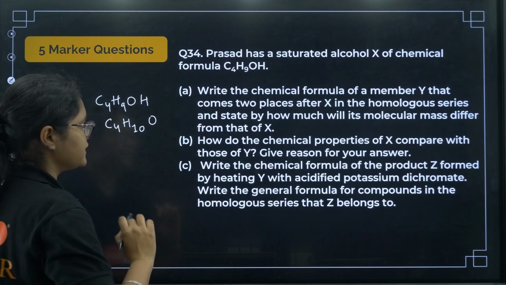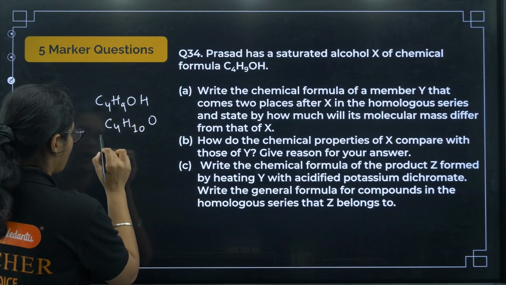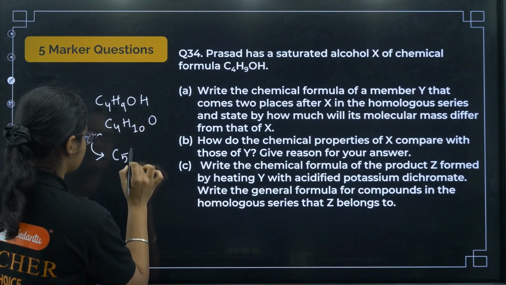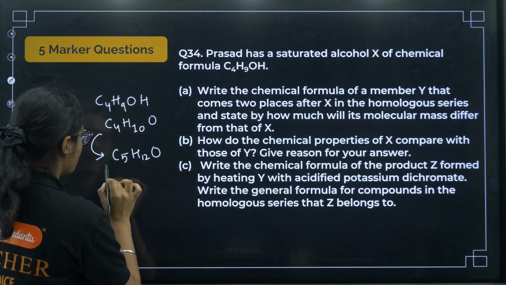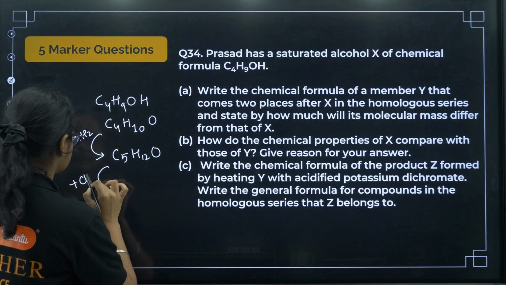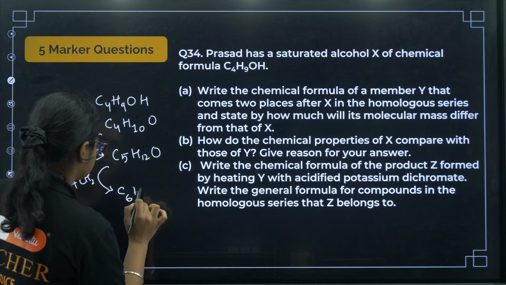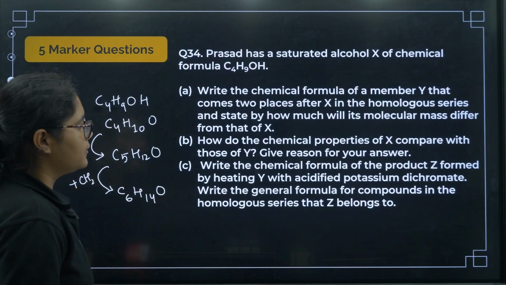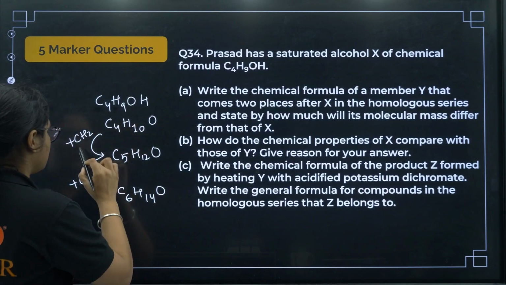I just added this H. 2 places after means what? After one place you have to add one CH2 group, so that will become C5H12O, and then add another one CH2 group, that will become C6H14O. Okay, so how many times the molecular mass will increase?